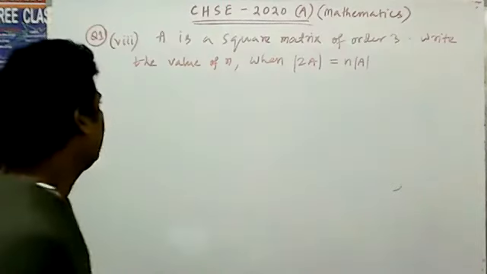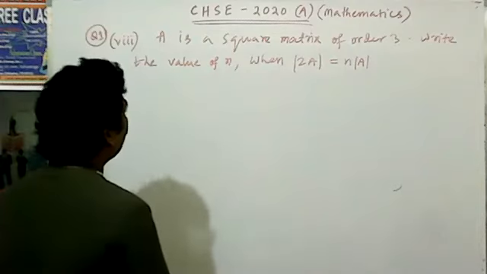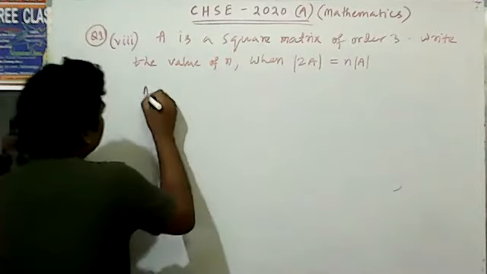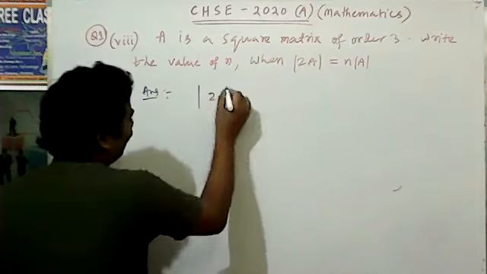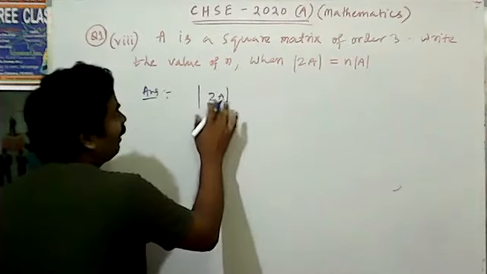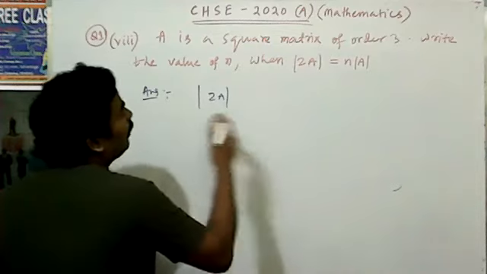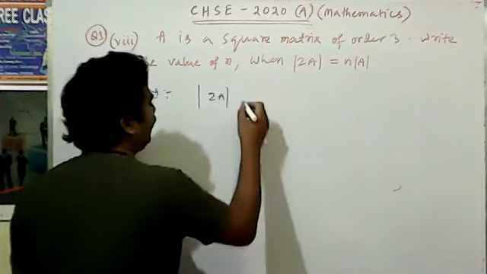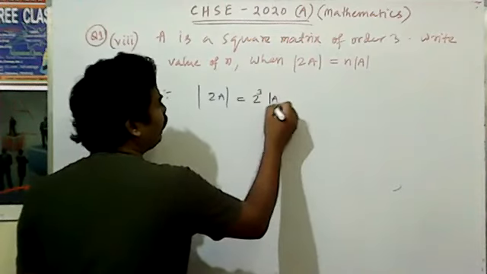What question is given? A is a square matrix of order 3. Write the value of n when 2A is equal to n times A. The answer comes: 2A means multiplying A with 2, the A matrix multiplied by 2, meaning in each row and each column we have to take 2 common. That's why the value comes 2 to the power 3 into A.